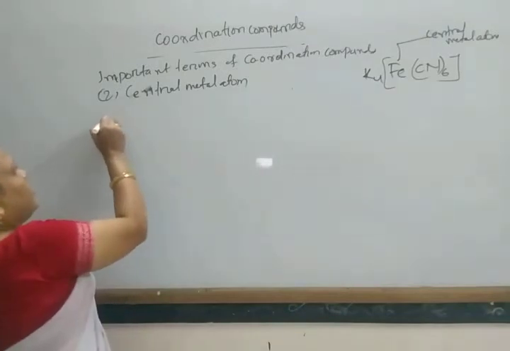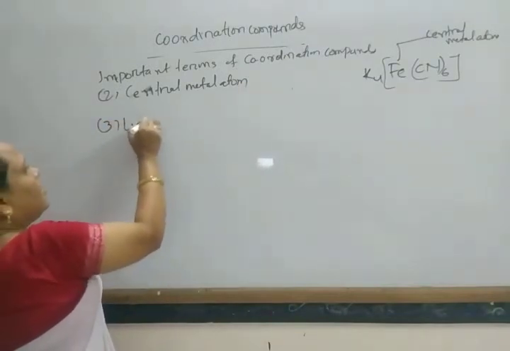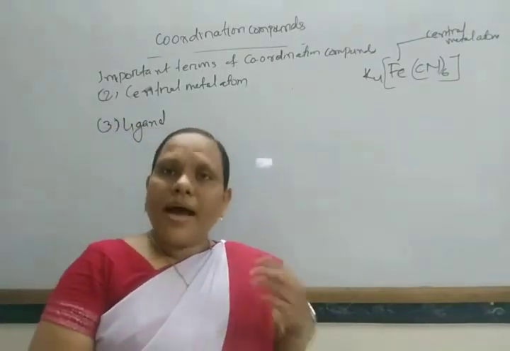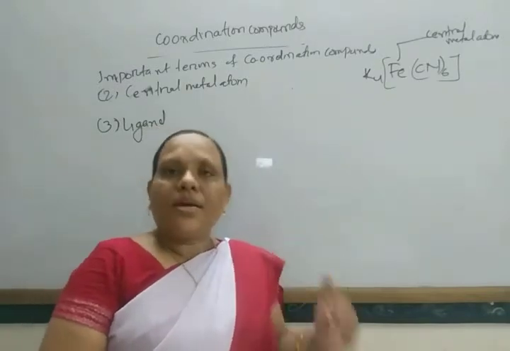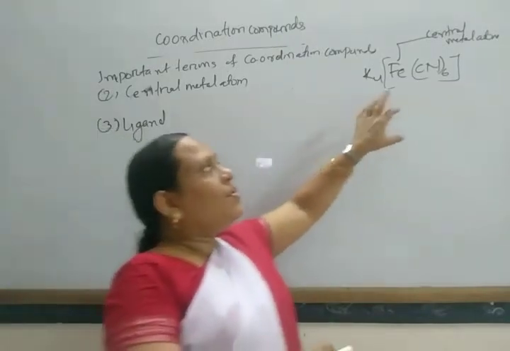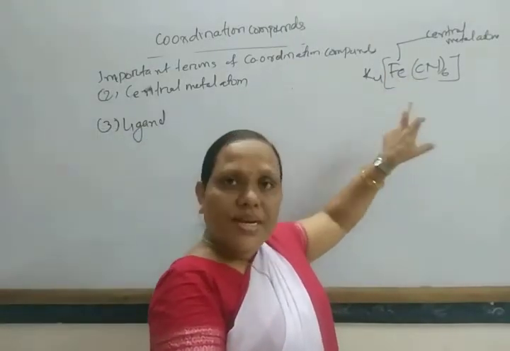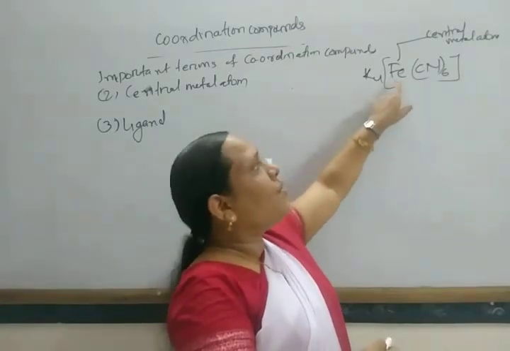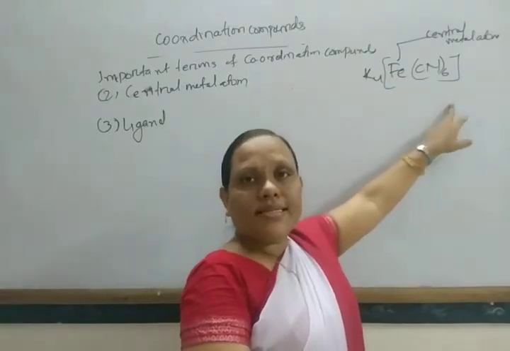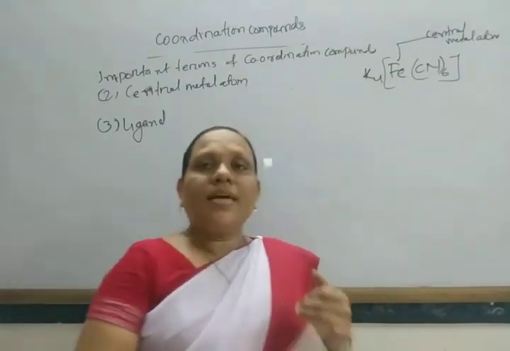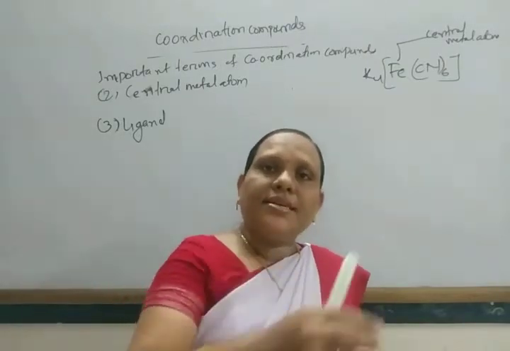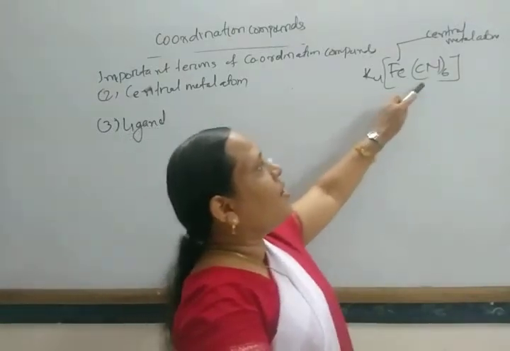The atom or ion or molecule which surrounds or coordinates with the central metal atom is known as your ligand.